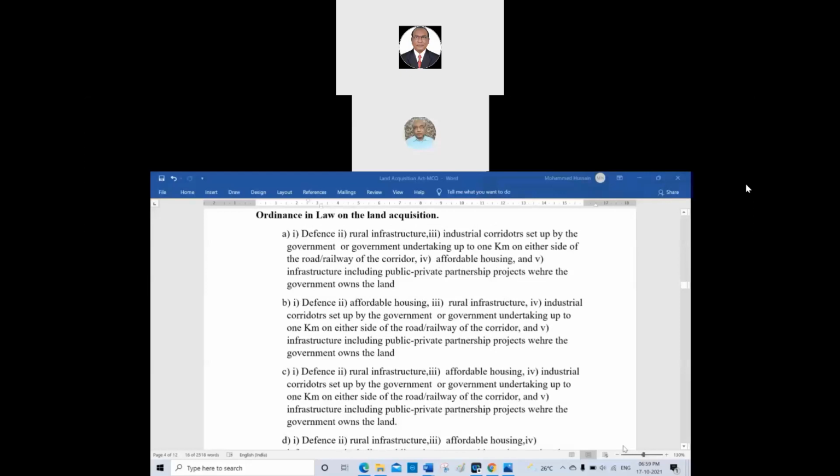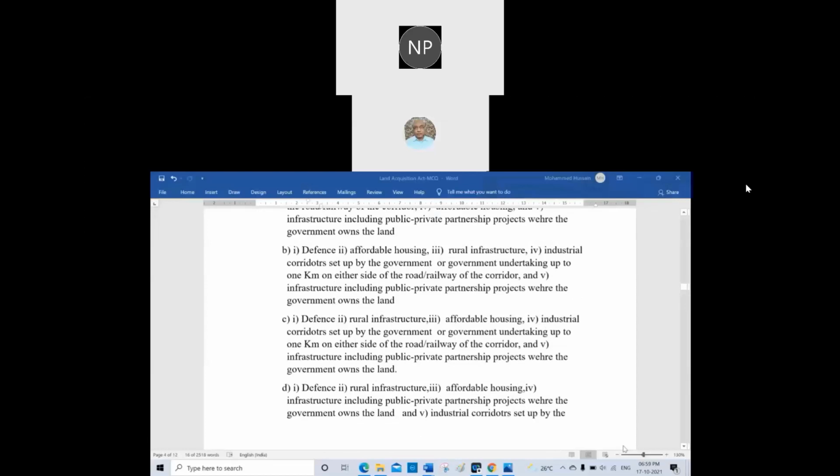C. See, I changed the order. Which one is the right option? Defense, rural infrastructure, affordable housing, industrial corridor set up by the government undertaking up to 1 kilometer on either side of the railway and corridors. And infrastructure, including the public-private partnership project where the government owns the land.